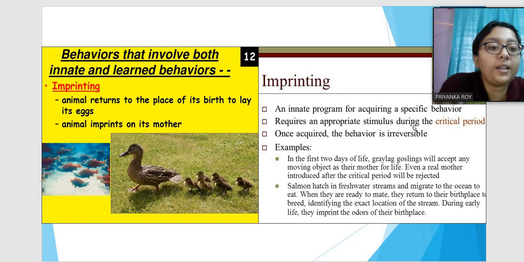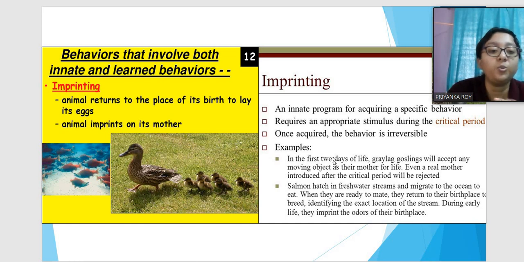This requires an appropriate stimulus during the critical period, and once it acquires this behavior, it is irreversible. You cannot change that. Once it starts following its mother, it will follow its mother throughout its infant period. So this innate thing is for acquiring a specific behavior.